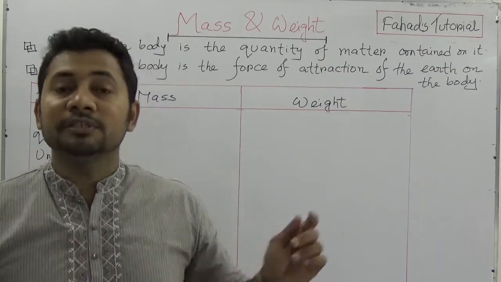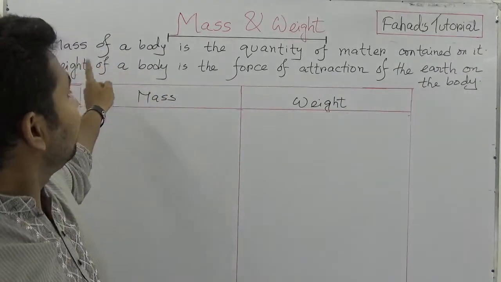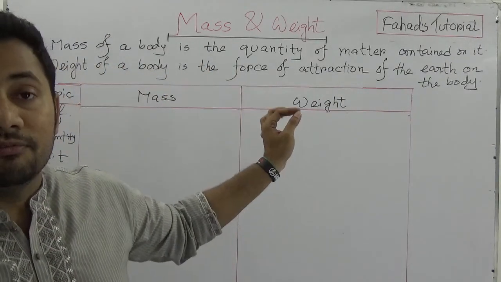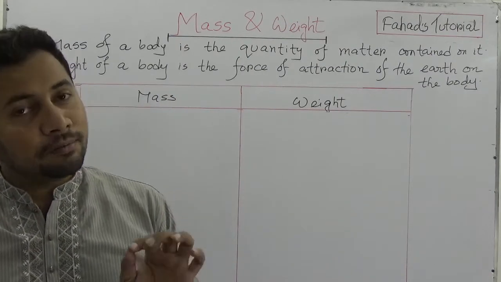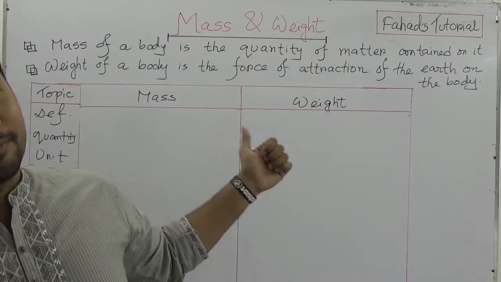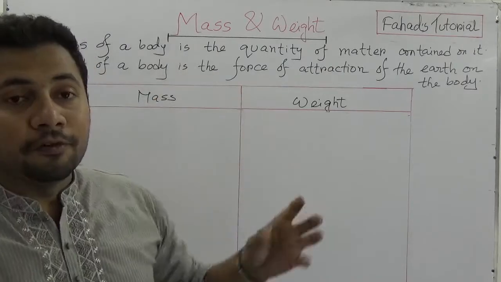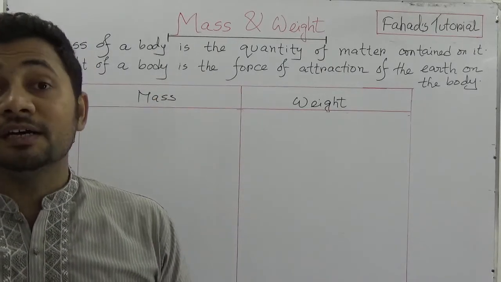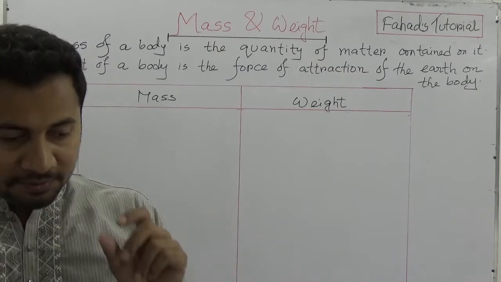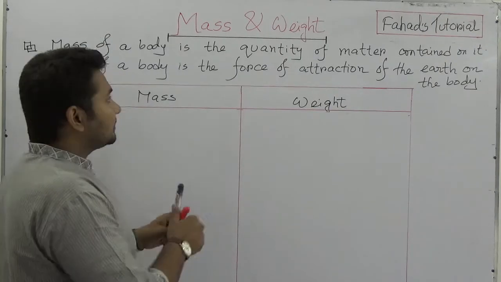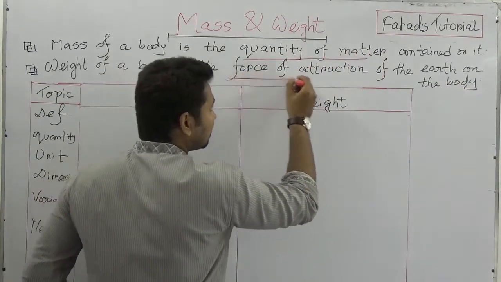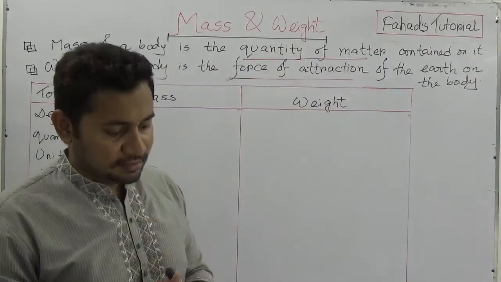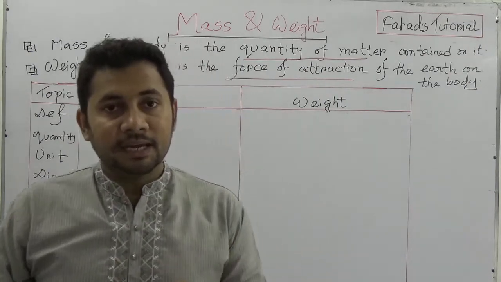So if we define mass, the mass of the body is the quantity of matter contained in it. But in case of defining weight, the weight of a body is the force of attraction of the earth on the body. That means there is a difference, quantity of matter and force of attraction. These are two different things in defining mass and weight.